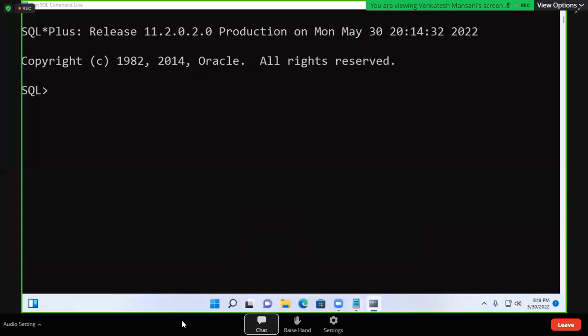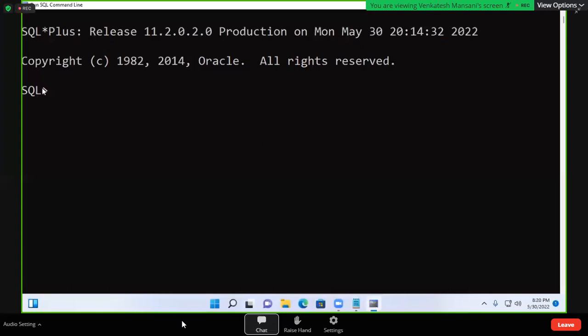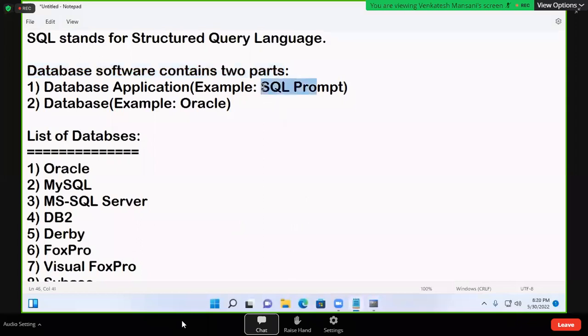Now you observe, just now I also gave notes here. Database software contains two parts. One part is called database application. One more part is called database. Now, SQL prompt here, SQL greater than symbol, it is called the prompt only, no? SQL prompt is called a database application. That is in the notes also. SQL prompt is a database application.